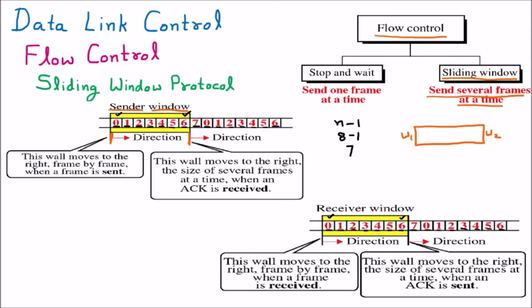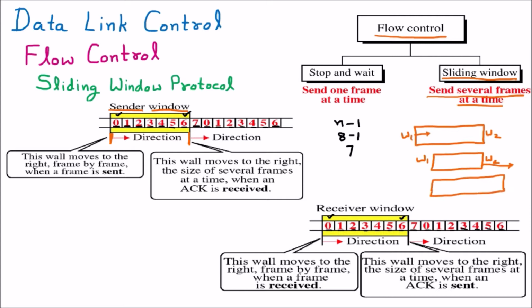Now sometimes the window will contract. Contract means this wall will be moving in this particular direction, then the window size will be compressed. So this will be the window size. The wall has moved here, wall 1 and wall 2. After some time wall 2 will expand, so the window size will again expand. This is called the contraction and the expansion of the window.